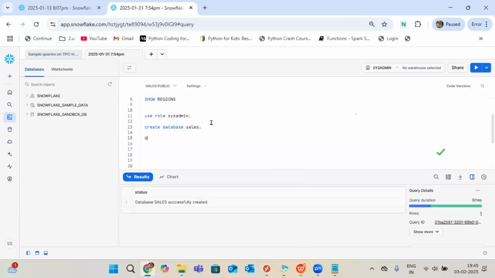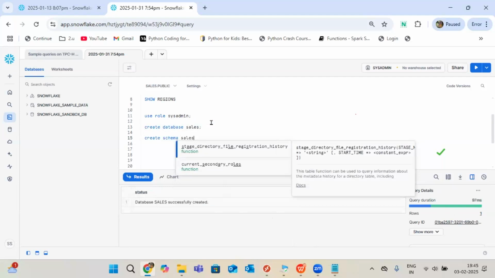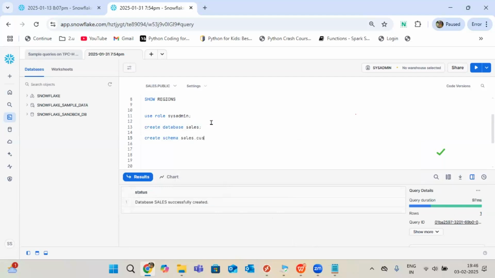After that, create schema. What is my schema name? Sales database dot customer. The schema name is just customer, but my point is that I want to create it under the sales database, and that's the reason I wrote it here. It's up to you. You can write it here or you can do it in the GUI. Both cases will work.